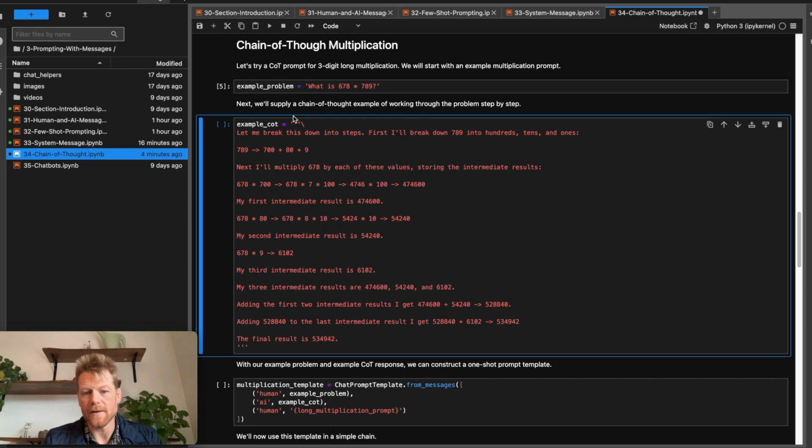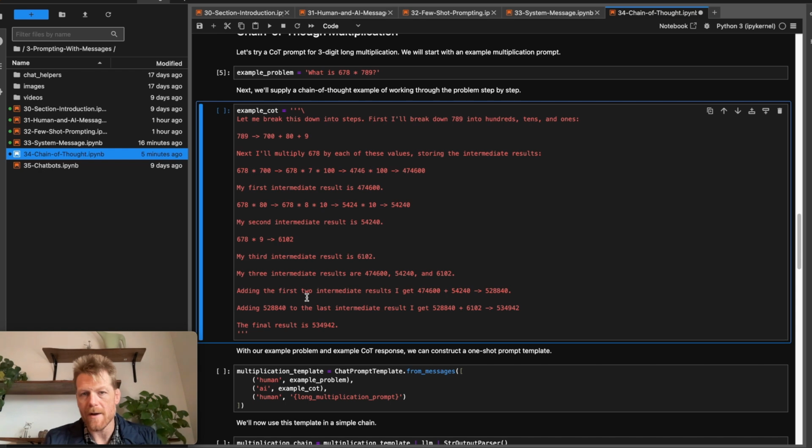And as you can see, this example is quite lengthy, but let me break this down into steps. First, I'll break 789 into hundreds, tens, and ones. I'm not going to read through this entire thing. You can if you want, but you can see we're really going out of our way to take a somewhat complicated math problem and break it into small steps, where each of the small steps, we assume that the large language model is actually up for accomplishing these individual steps, right? Even if it can't do the larger problem in one go.